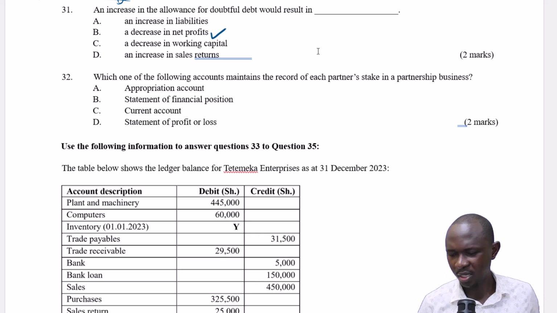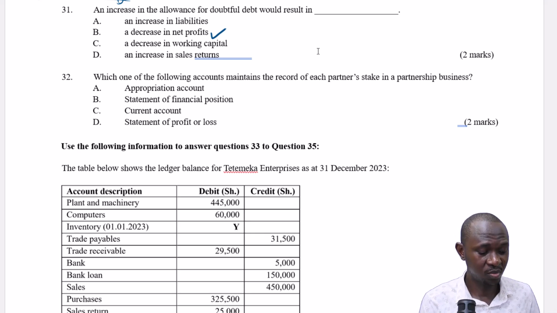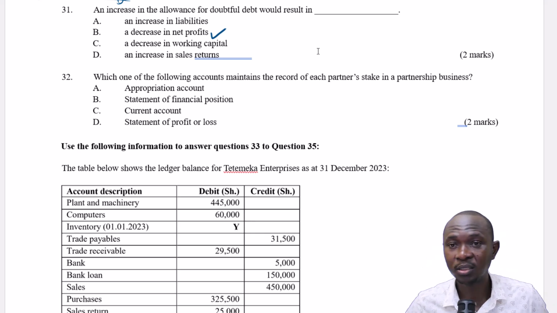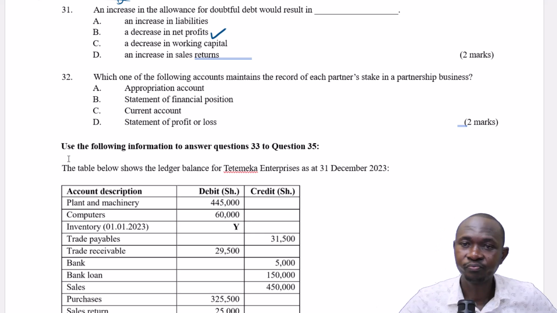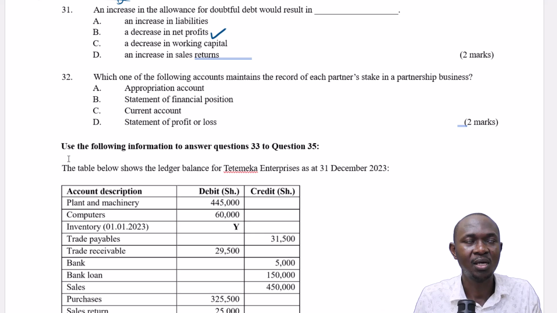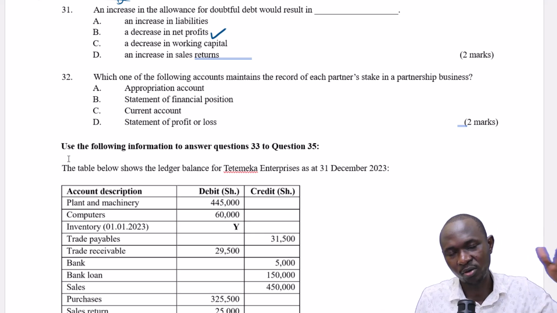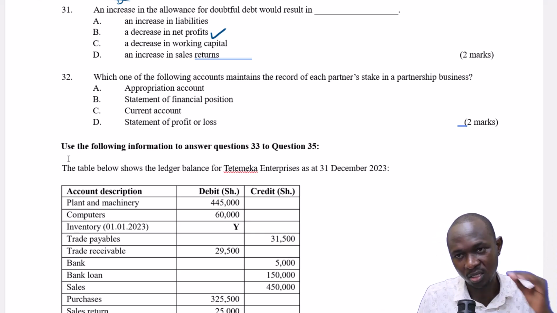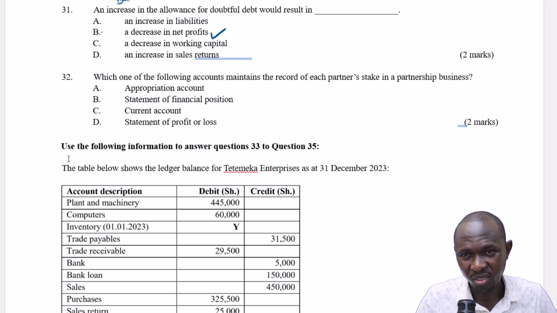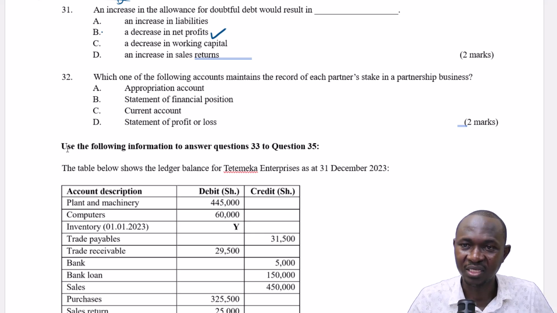The most obvious answer here, given the options, of course it results in so many things, but the most obvious answer in this question is B. An increase in allowance for doubtful debts is treated as a loss, and losses appear in the profit and loss on the debit side. So it will definitely lead to a decrease in net profit. Let's just go for B without thinking about the others, which will just complicate. An increase in allowance leads to a decrease in net profit.